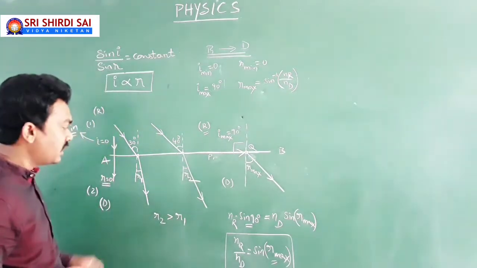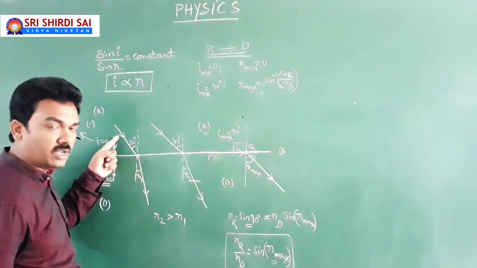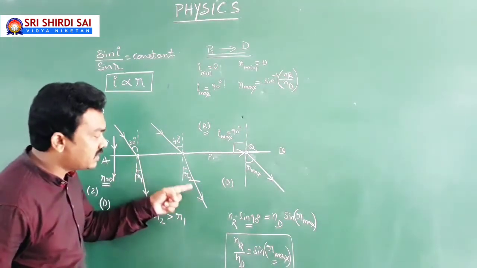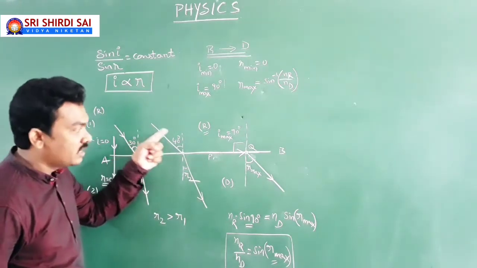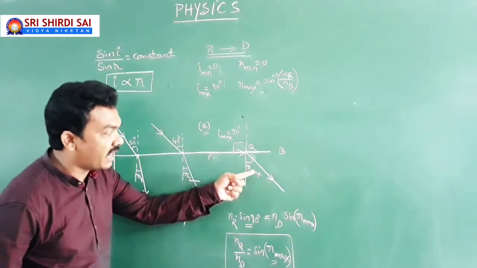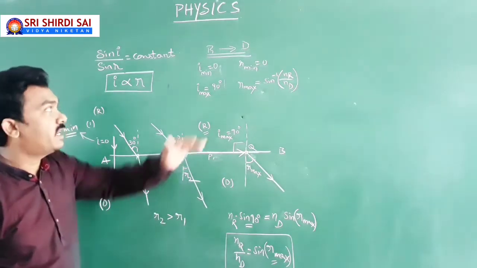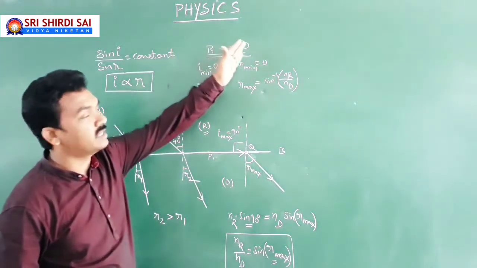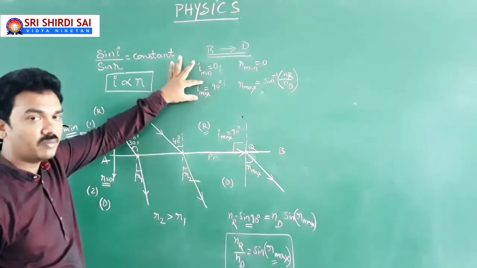Principle of reversibility: light falls in denser medium at an angle R1, refracts into rarer at 30. Light falls in denser medium at an angle R2, refracts into rarer medium at an angle 40. Now light can fall in denser medium at a maximum angle which is less than 90. Whenever a light ray is traveling from rarer medium to denser medium, the maximum possible angle of incidence is 90.